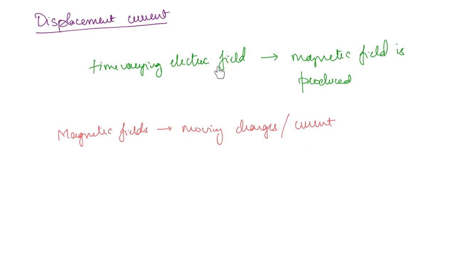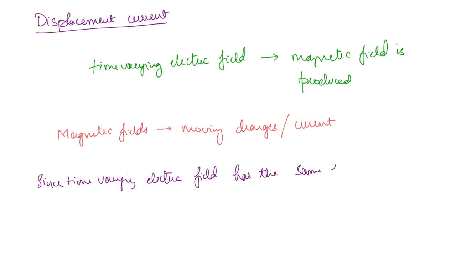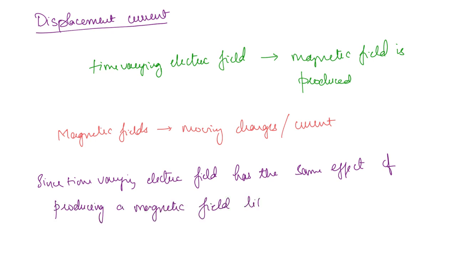A time varying electric field we call displacement current. Since time varying electric fields have the same effect of producing a magnetic field like moving charges or current, it is called displacement current.